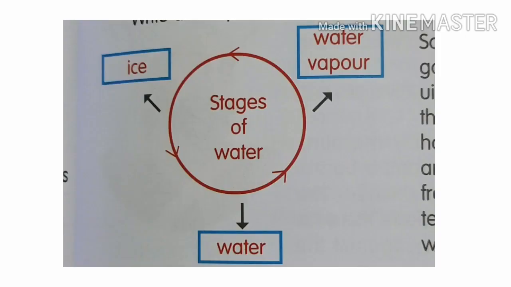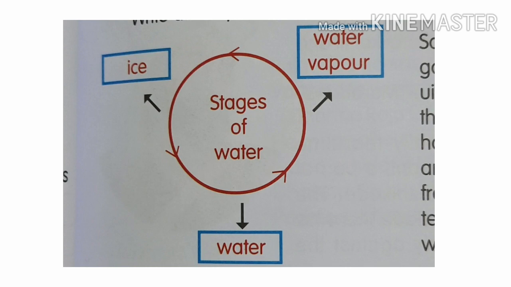What can you see in there? Do you know what that is? Yes, this is water vapor. Students, you can observe water vapor. Water vapor is in the gaseous stage. Gaseous means a stage of gas. Then ice is solid, water is liquid, and water vapor is gas.